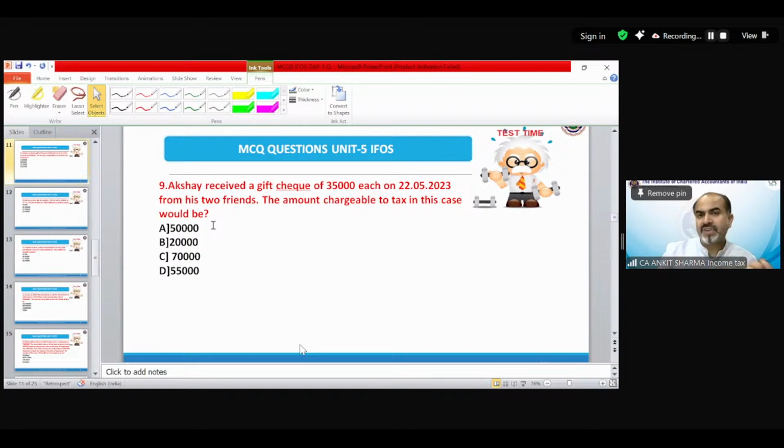Akshay received a gift cheque of 35,000 each on 22nd Feb 2023 from his 2 friends. The aggregate amount chargeable to tax in this case, if any, what would be? Ayushi is saying B, Sujay is saying C, Ayushi now again saying C. Of course, the correct answer is C, because it's a case of monetary payment received. And if monetary payment is received other than from relative or other than on the occasion of marriage, etc., and if exceeding 50,000, then the whole amount is going to be taxable.